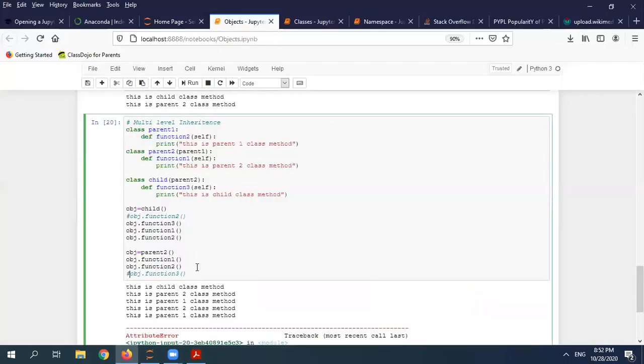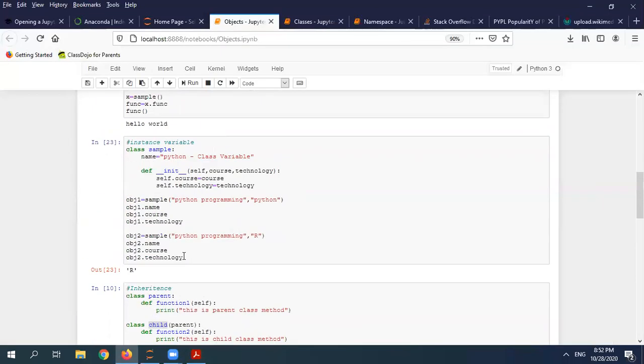Okay, so these are the concepts, as I have shown you: creating the class, then how to access the class. Class is nothing but a template. Now we have to access all the properties and behavior of your class, so I can make use of my object.